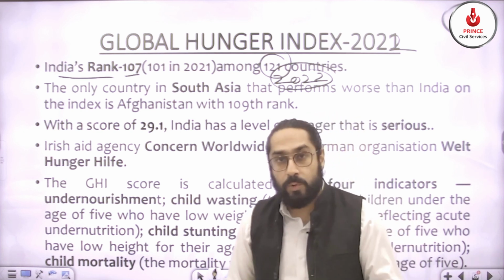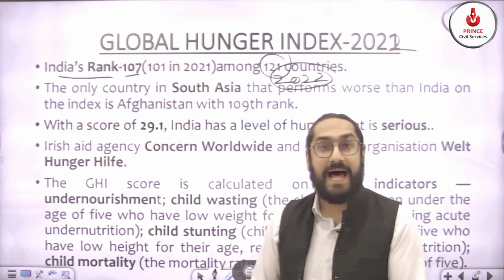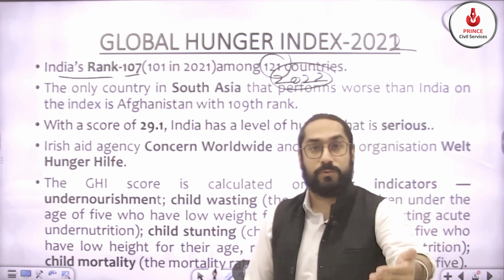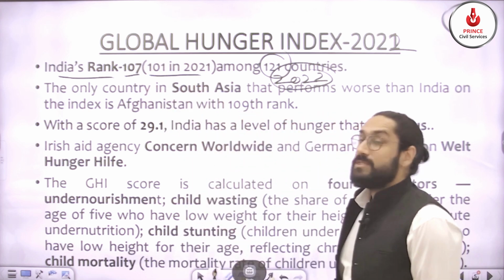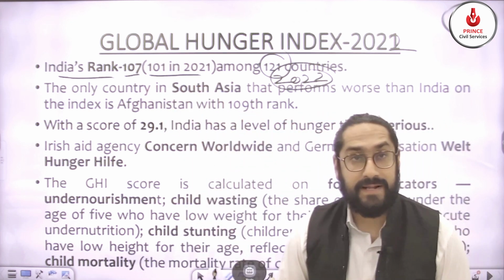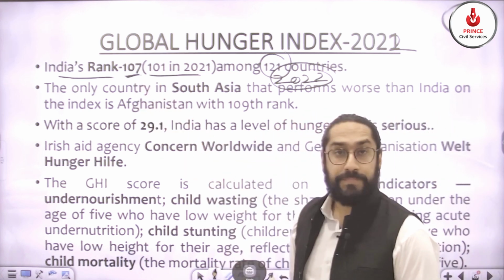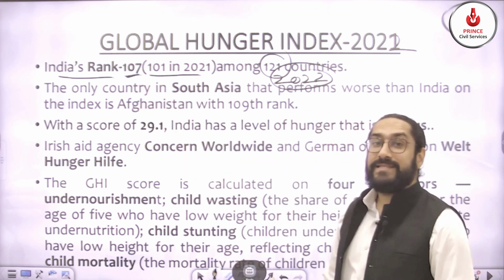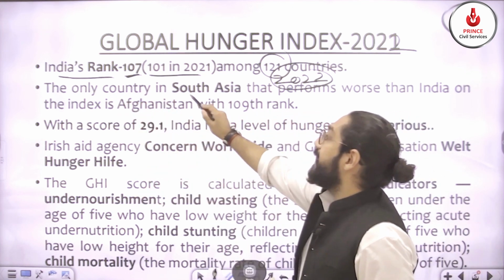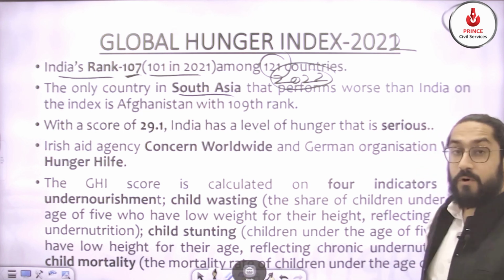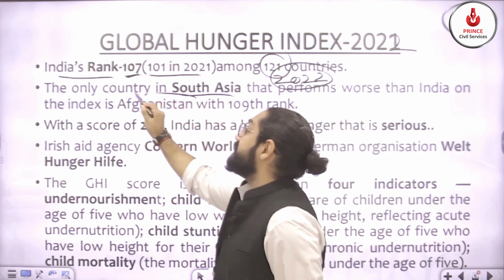You can use this basic fact in your mains answers, that this is the performance and we need to do this and that. Last year our rank was 101, that is 101 in 2021, but this year it is 107. A point of concern is that the only country in South Asia which has performed worse than India on the index is Afghanistan.